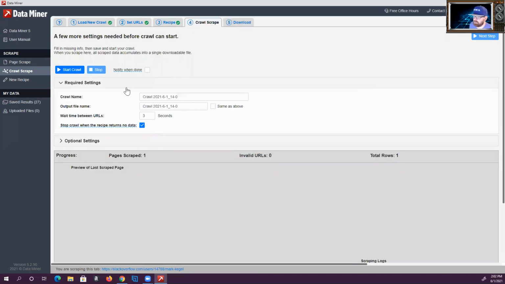Okay, and it does take some tinkering. Now I can make this run faster, but I'd like to have a little bit of a lag because that way it's kind of a fail-safe. If you scrape too many profiles at once, you get kicked out. I've run into problems with user agreements and things like that. Too much automation can be a bad thing, let me just say that. Okay, too much automation can be a really bad thing.